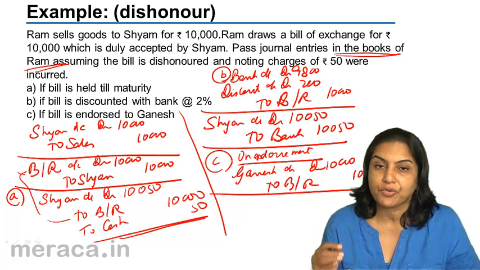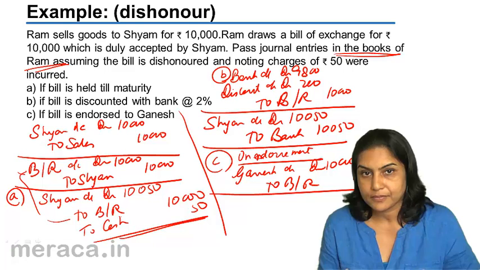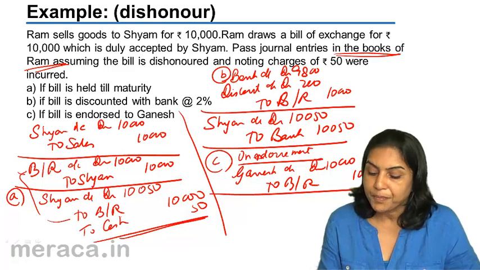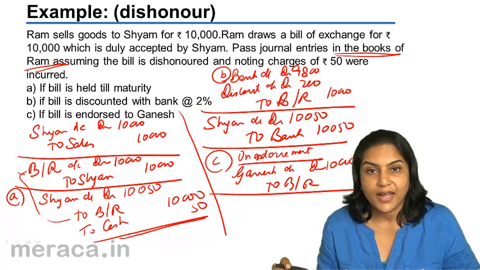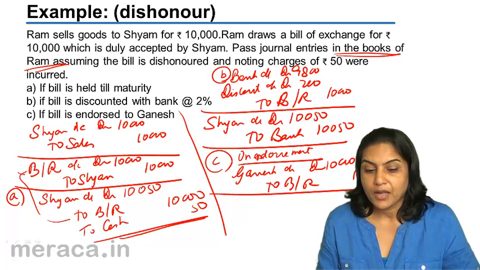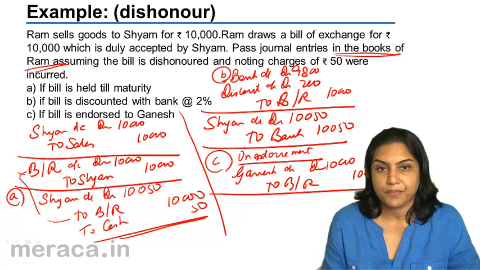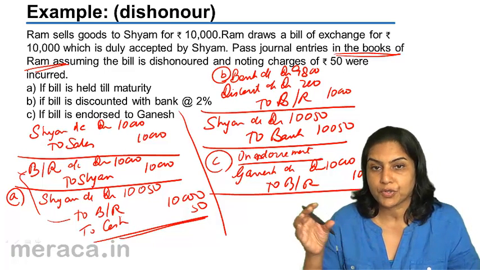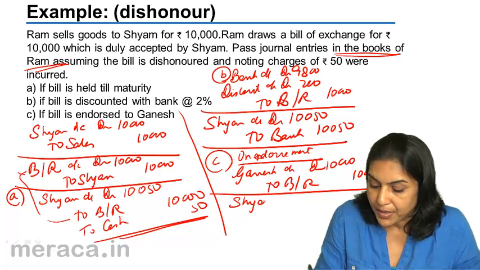But Ganesh will try to recover this. Ganesh will collect this money from Ram, because it was from Ram that Ganesh got the bill. So what would be the entry now? Ram has to pay Ganesh 10,000 plus 50 rupees noting charges. Ram will try to get this 10,000 plus 50 rupees from Shyam. Therefore, the entry would be to reinstate the debtor, bring the debtor back into the books, bring the creditor back into the books. Entry would be Shyam account debit.